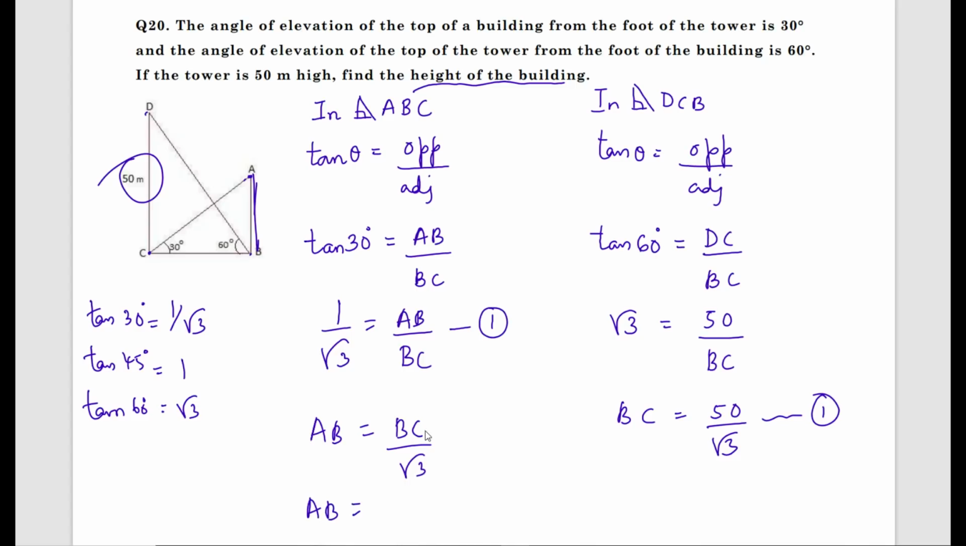Now substitute the value of BC from equation 1. What is the BC value? 50 by root 3. Root 3 into 1 by root 3 as it is. Now 50 into 1 is 50, root 3 into root 3 is 3. Therefore the height of the building is what? 50 by 3, centimeter or meter. Therefore it is 50 by 3 meters.